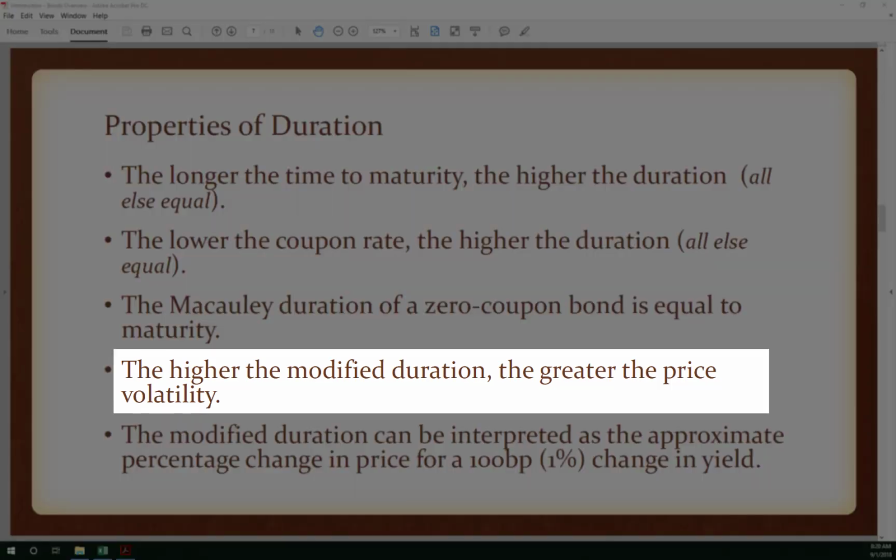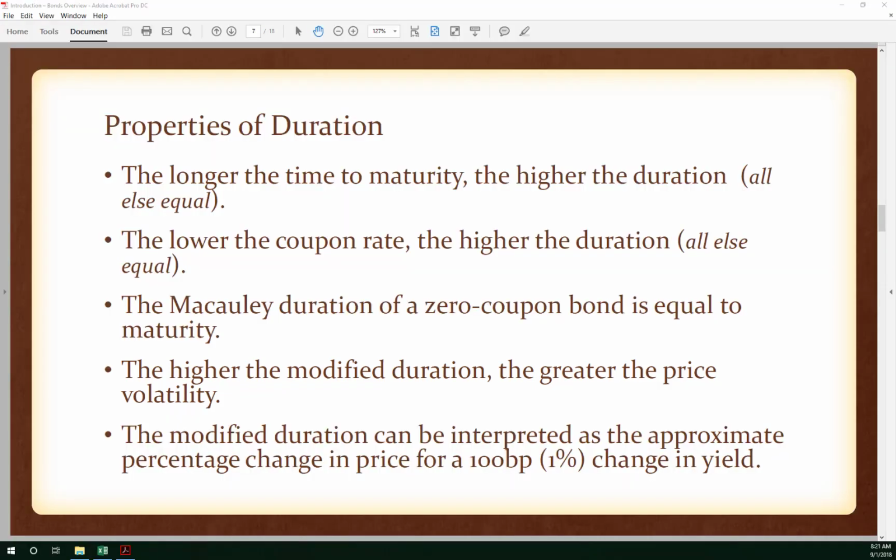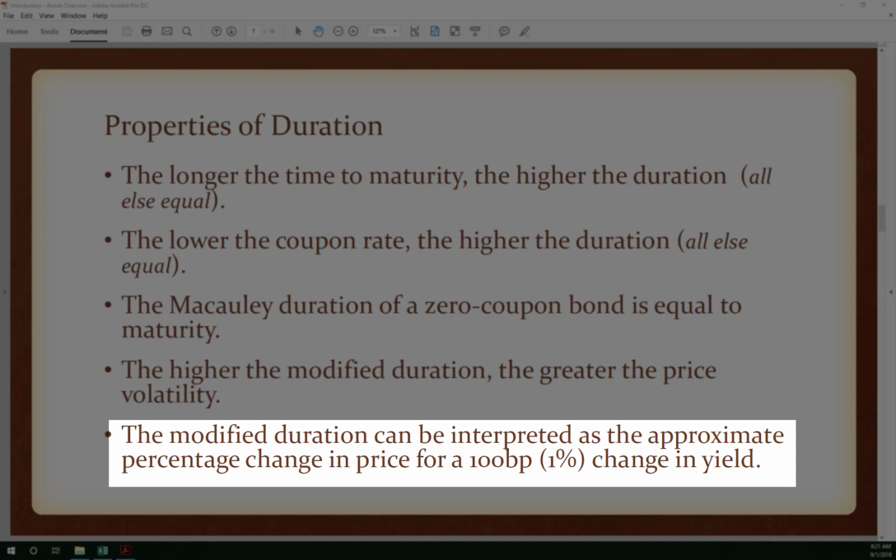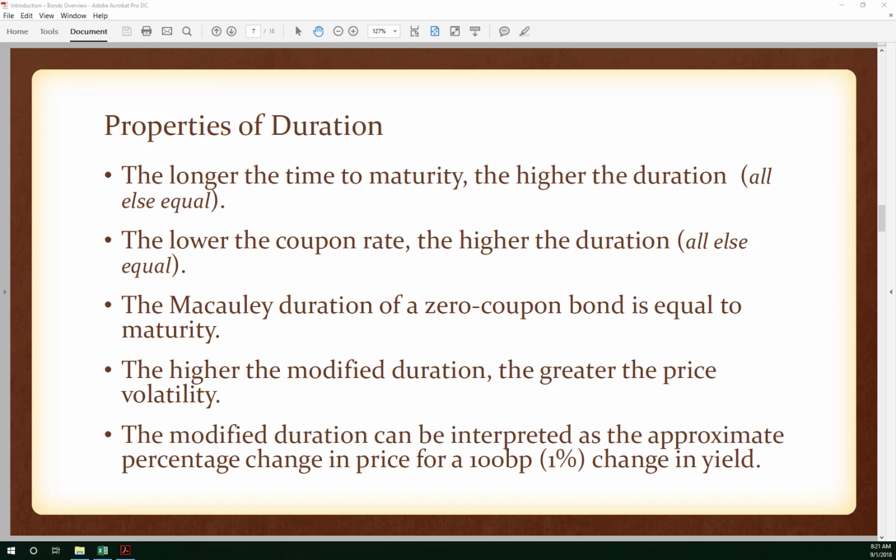The higher the modified duration, the greater the price sensitivity. So this is the important takeaway here. A bigger modified duration number means the greater the sensitivity, the greater the risk of that bond in response to interest rate changes. And then finally, the modified duration can be interpreted as the approximate percentage change in price for a 100 basis point, that is a 1% change in the yield for the bond. So if bond yields go up 1%, then the bond price would go down by roughly the modified duration as a percentage. And we'll look at some examples here in a second.